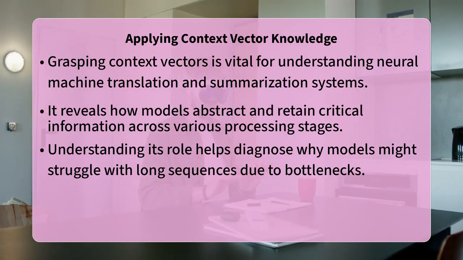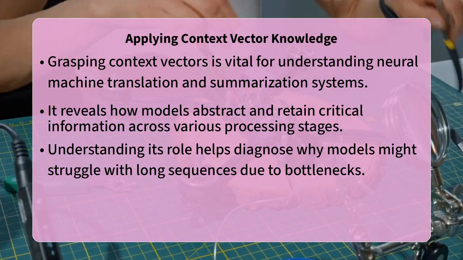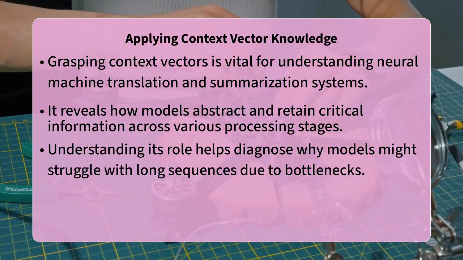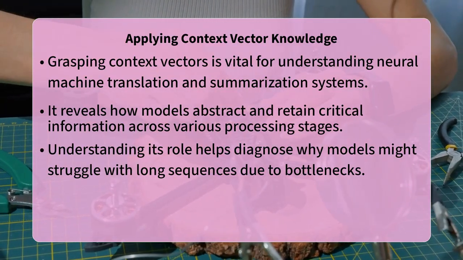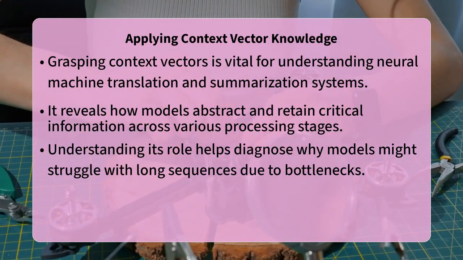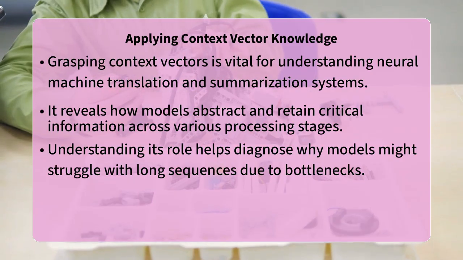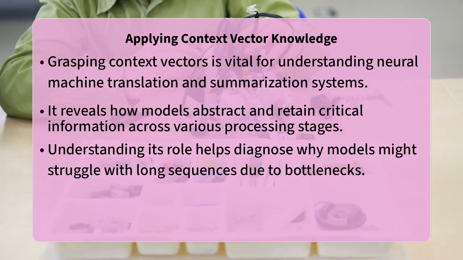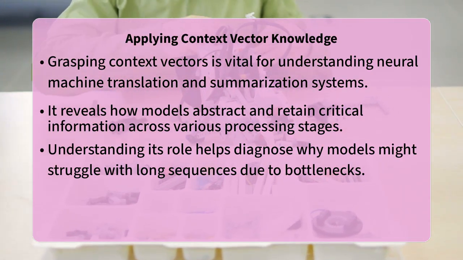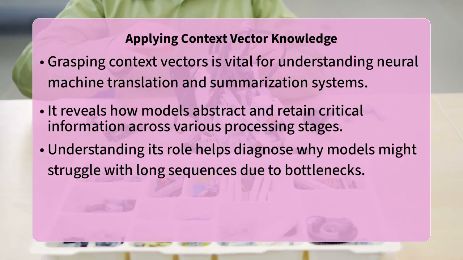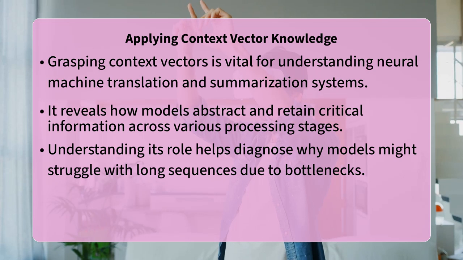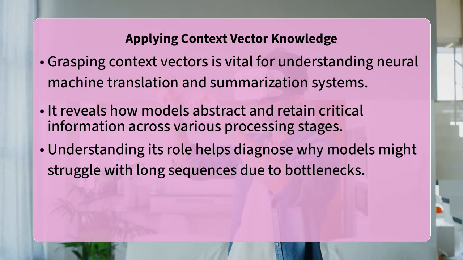Recognizing its role also provides insight into why models might struggle with very long sequences, as compressing immense amounts of information into a single fixed-size vector can sometimes lead to an information bottleneck, a challenge attention mechanisms later helped address. Before the widespread adoption of full attention mechanisms, this single context vector was often the sole source of information passed from the encoder to the decoder.